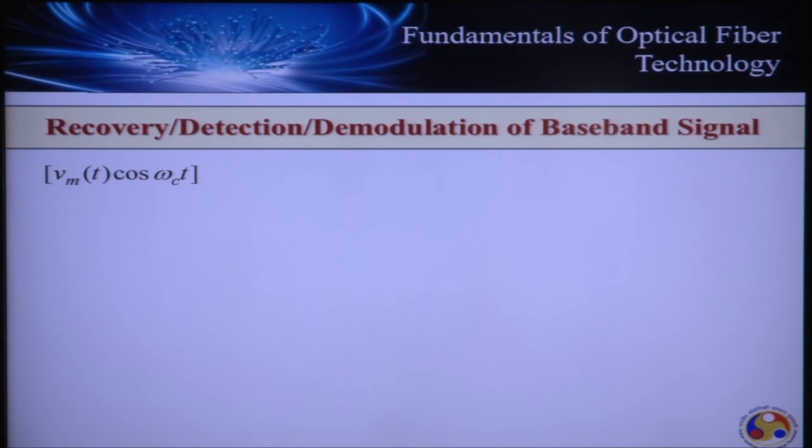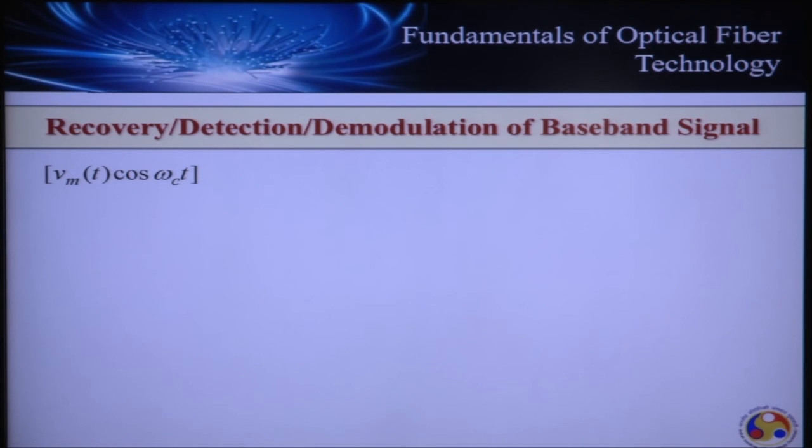The recovery of the signal, the information at the receiver end, is also known as detection or demodulation. So recovery, detection, or demodulation of the signal are all the same. Okay?